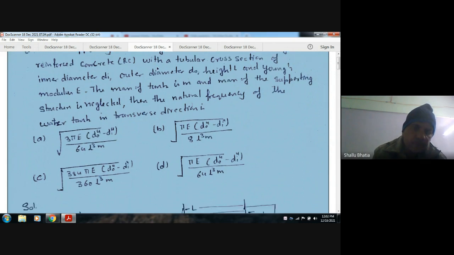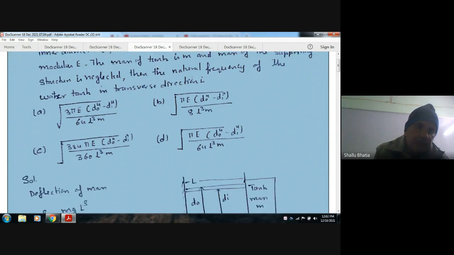Option A, root 3 pi E d naught 4 minus di 4 divided by 64 L cube m. B, pi E d naught 4 minus di 4 divided by 8 L cube m. C, 384 pi E d naught 4 minus di 4 divided by 360 L cube m. D, pi E d naught 4 minus di 4 divided by 64 L cube m.